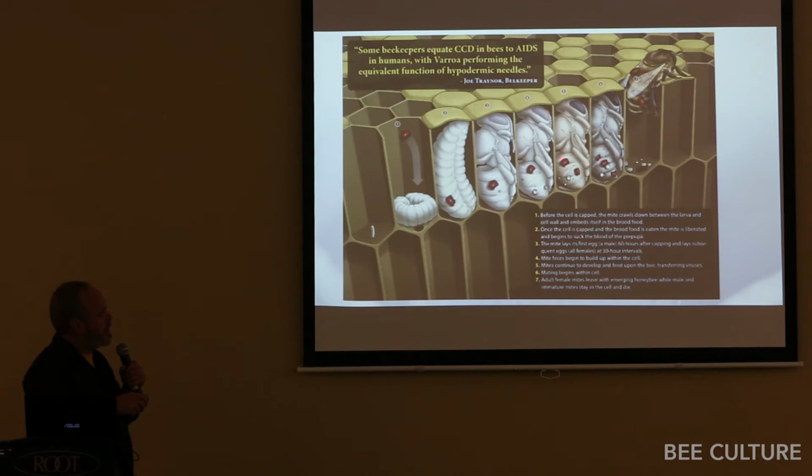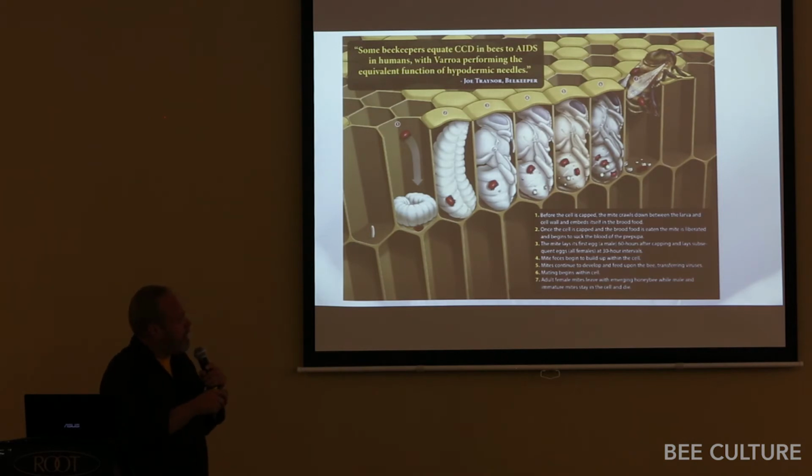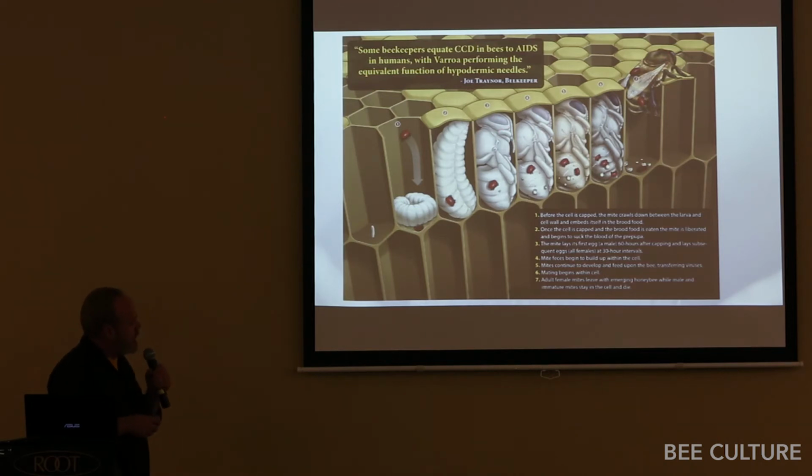We'll talk about all these steps in a little bit more detail. Eventually, all the female mites that she's laid, all her daughter mites that are fully mature, so they're fully sclerotized, their outer cover is completely solid and brown, because otherwise it gets dehydrated. Remember, that exoskeleton is to keep it from drying out. All the mature female mites will come out with that bee. So let's look at all these stages and see if we can learn something.